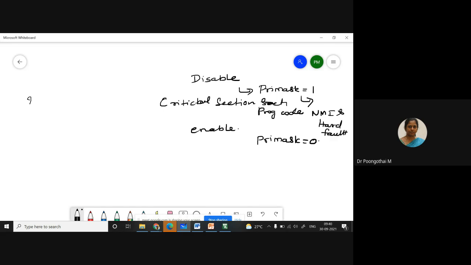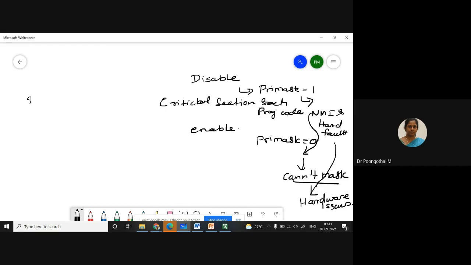Non-maskable interrupt means the user or manufacturer cannot mask the interrupt request. We cannot disable the particular interrupt request. That is called non-maskable. Hard fault is generated due to hardware issues. So it is a software kind of exception. Is it clear?